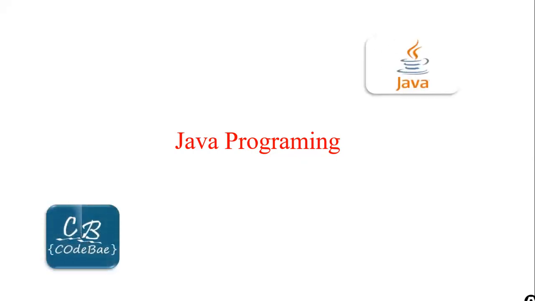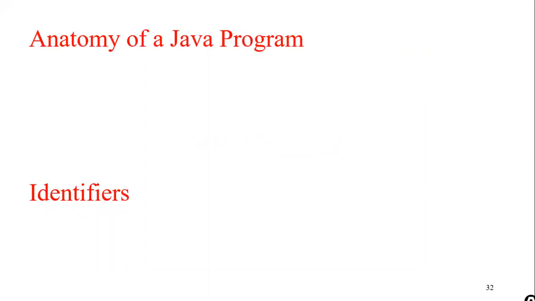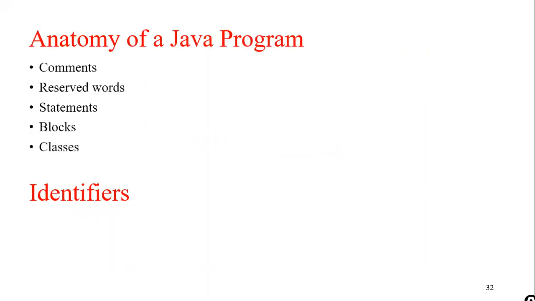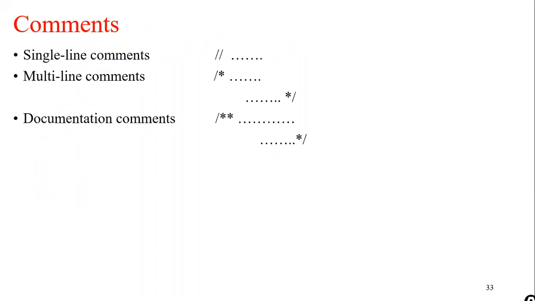In this video, we'll be discussing the anatomy of Java and identifiers. Anatomy of Java includes comments, reserved words, statements, blocks, and classes. Coming to the comments, Java supports three kinds of comments: single line comments, multi-line comments, and documentation comments.